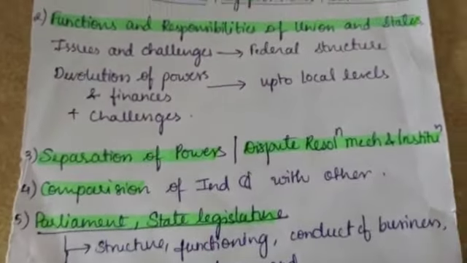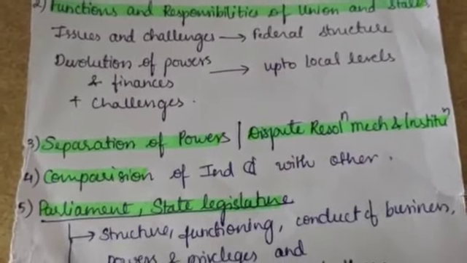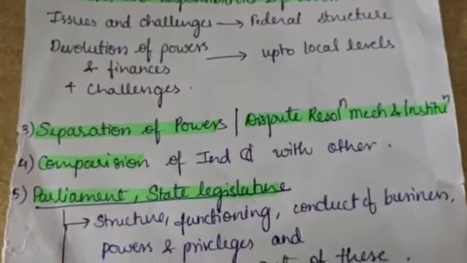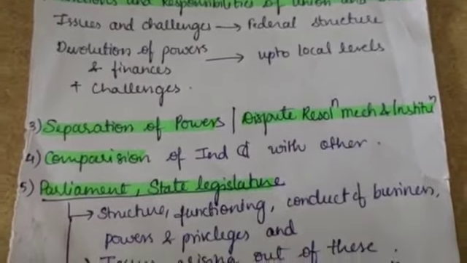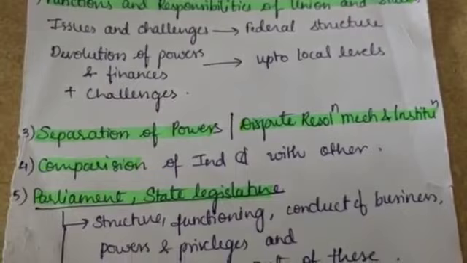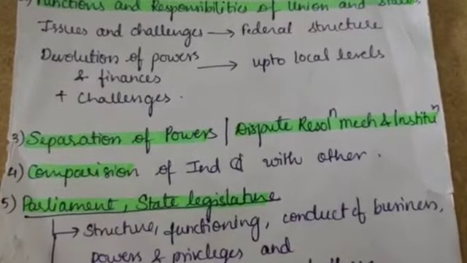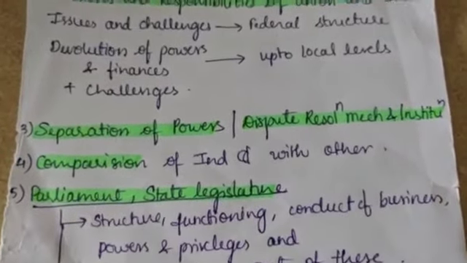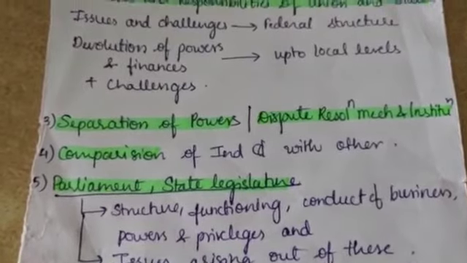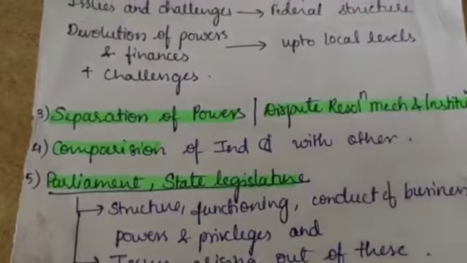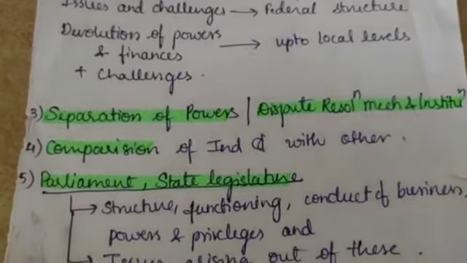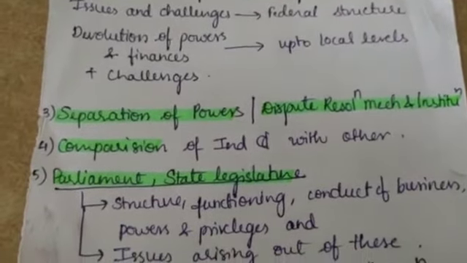And the third is separation of powers and dispute resolution mechanism and institutions. So here we know that there are specific powers to legislature, executive, and judiciary. What is the difference between these three and the powers of these, and what is the separation of powers, we will know in this, and this is a very important topic from mains perspective.